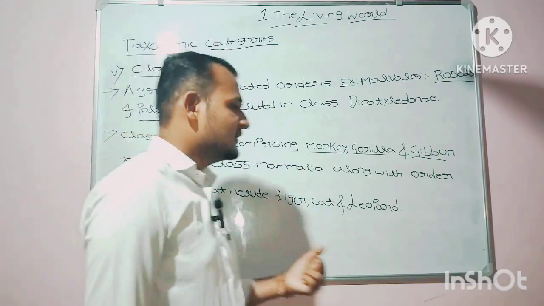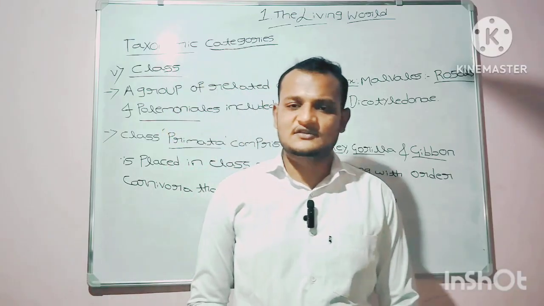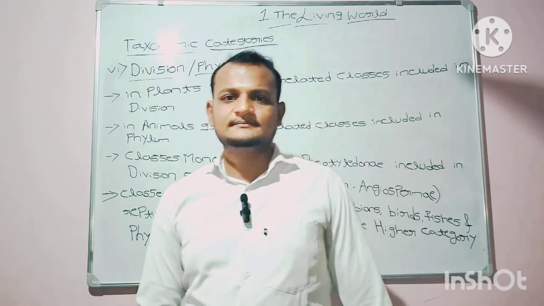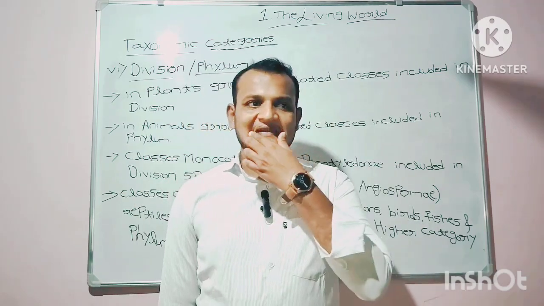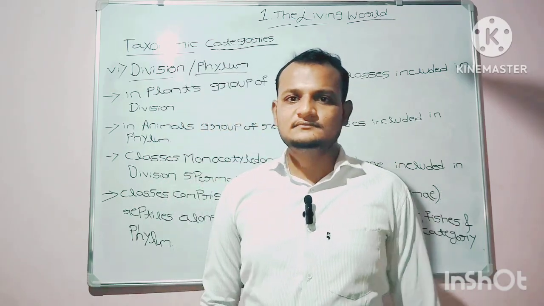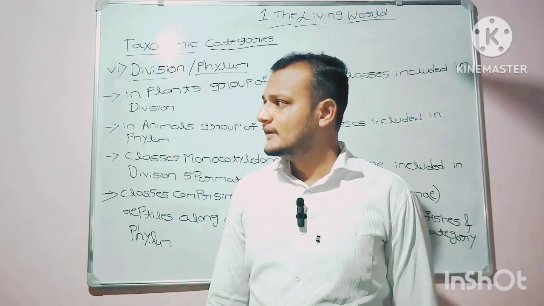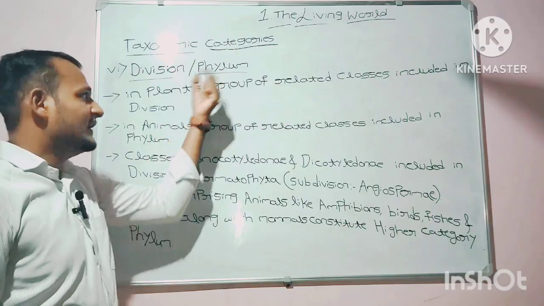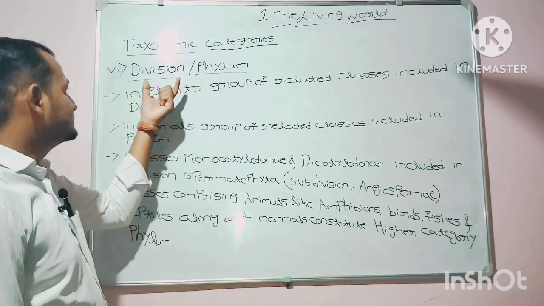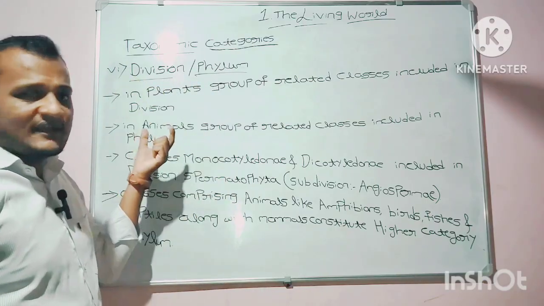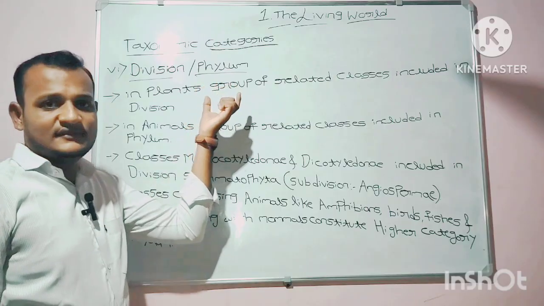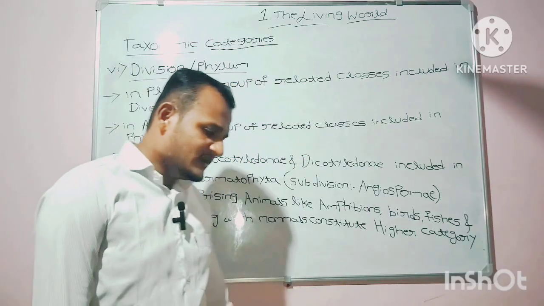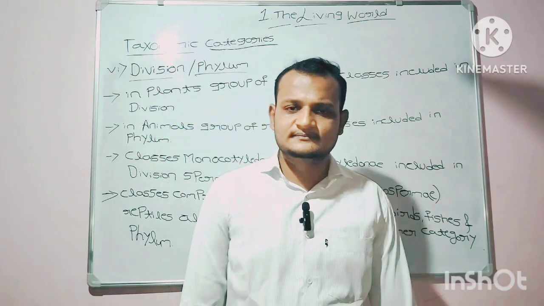So I hope you have clarified the concept of class. Okay. Moving to another taxonomic category, that is division or phylum. As you are seeing two words here, division and phylum. Division is used for plants and phylum is used for the classification of animals. So you may doubt, what is division?